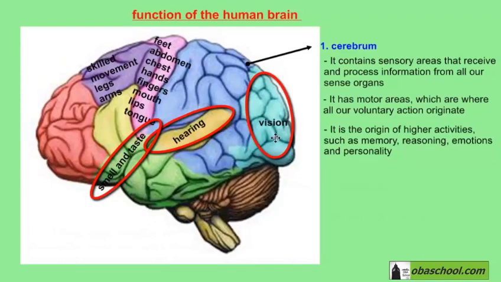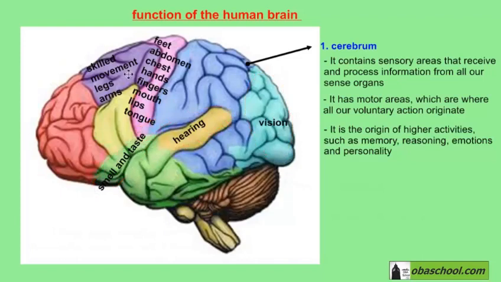And this part is also a sensory area. It is responsible for vision. So all of the light energy that is converted to electrical energy by the sensory cells in our eyes will be sent to this part of the brain.